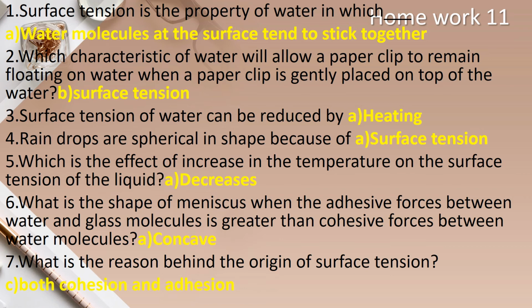So option A. Sixth one: what is the shape of the meniscus when the adhesive forces between water and glass molecules are greater than the cohesive forces between water molecules? The answer is concave. When adhesive forces between the water and glass molecules are greater than cohesive forces, the meniscus will be concave. Concave meniscus can be seen. So the answer is concave.